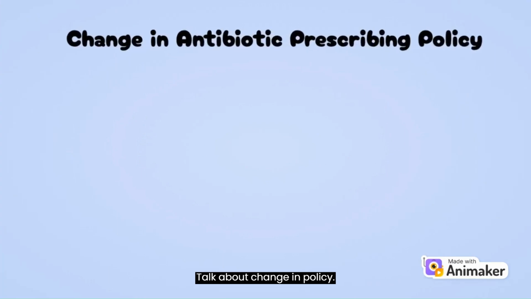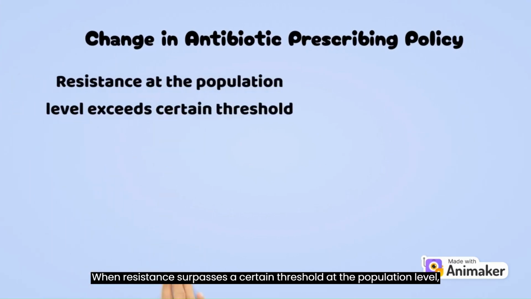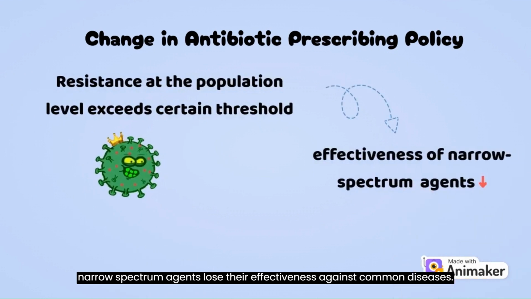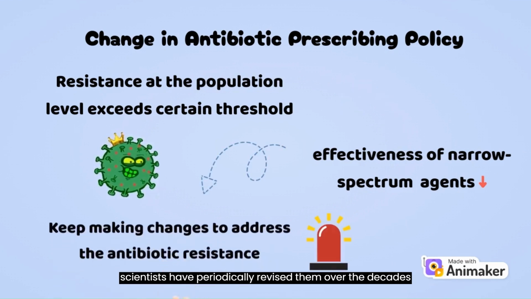Talk about changes in policy. When resistance surpasses a certain threshold at the population level, narrow-spectrum agents lose their effectiveness against common diseases. To address the escalating challenge of antibiotic resistance, scientists have periodically revised them over the decades.